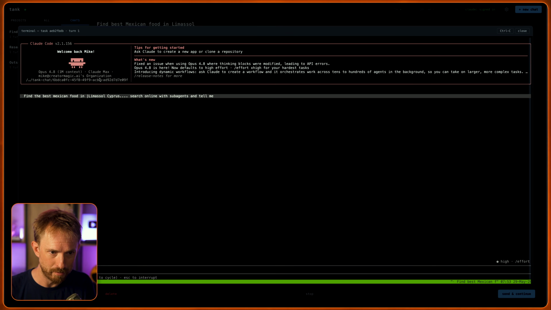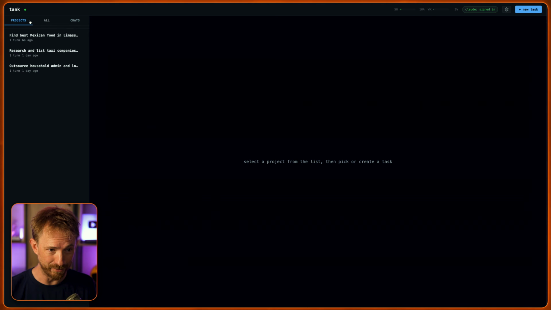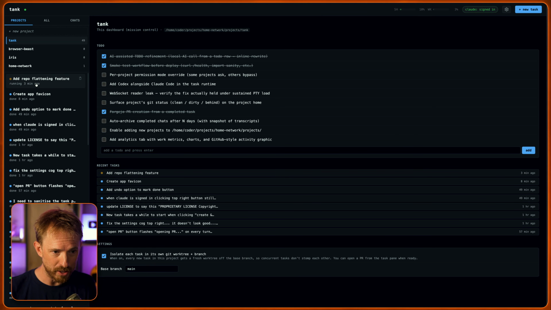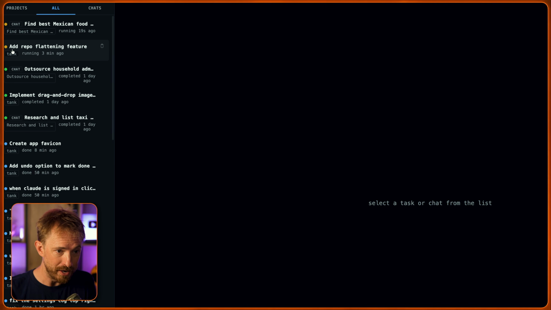It's started the prompt, and Claude Code is going to go out and find me the best Mexican food while I'm still working on this repo flattening feature. And if I go to the all view here, I can see everything running at the same time. So I can see my repo flattening feature is running at the same time as I'm looking for the best Mexican food. This allows me to multitask simultaneously on different projects, different ideas, and even chats on the food I'm going to eat for lunch.